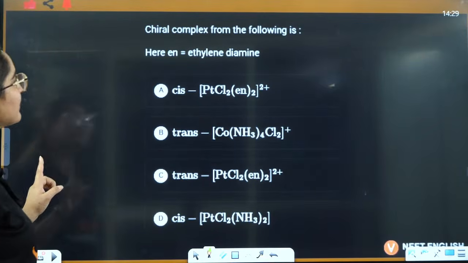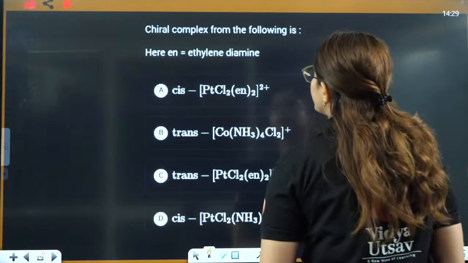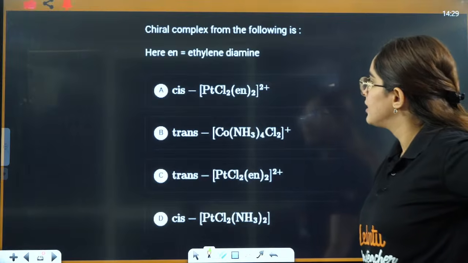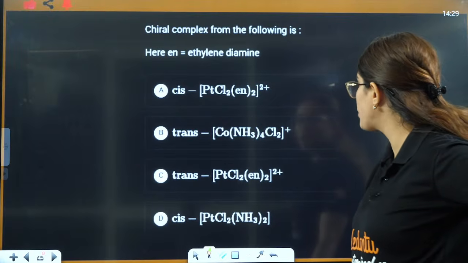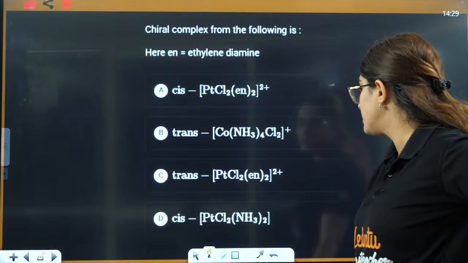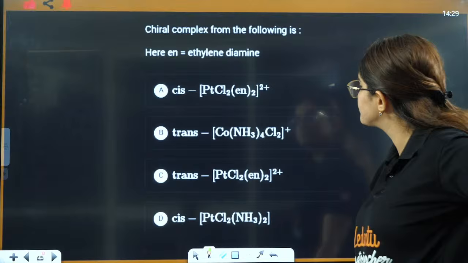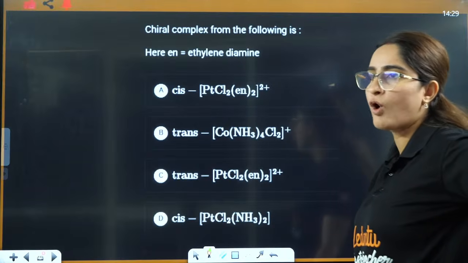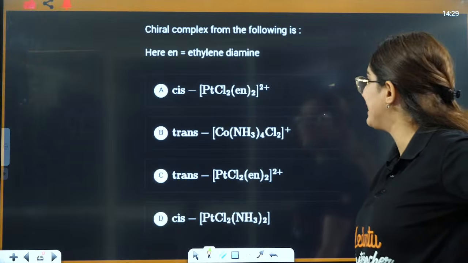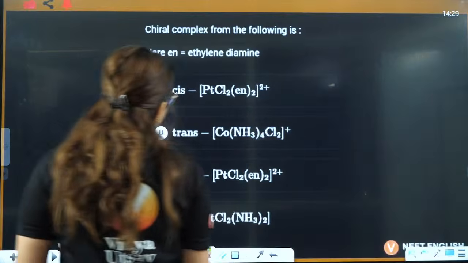Then they are saying, which chiral complex is formed from the following? A chiral complex is optically active. They have asked in a different manner.